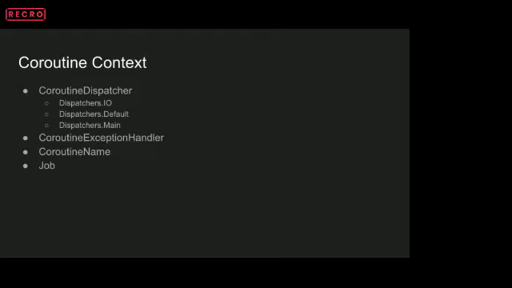Other than that, the last one, Dispatchers.Main: everything which is non-blocking, or which needs to be performed on the UI, is handled by Dispatchers.Main, right? We'll take a look at how we can pass these dispatchers when we try creating a CoroutineScope. So we'll take a look at that.